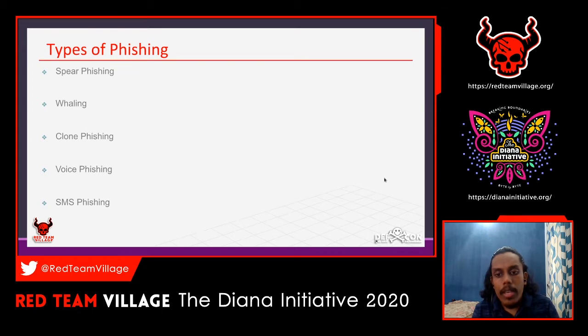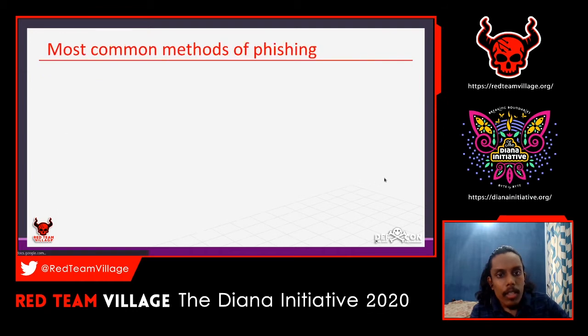Once we call that number, there will maybe be an automated service there, and they will ask for your bank details, credentials, and that kind of thing, and it will get stored. If you give it to them, then your account will get breached, and that will end up in chaos. So I think that is all for the types of phishing.